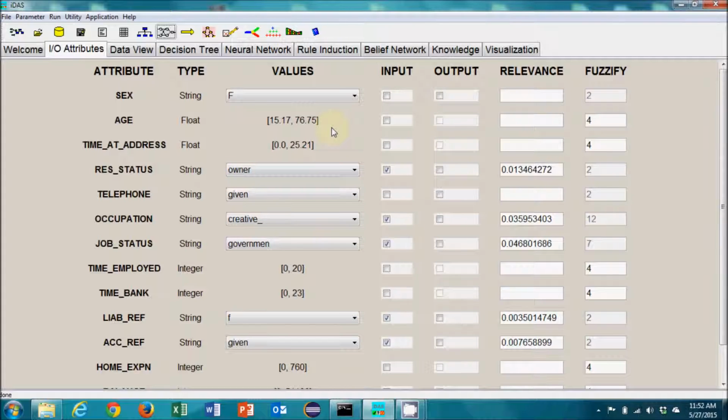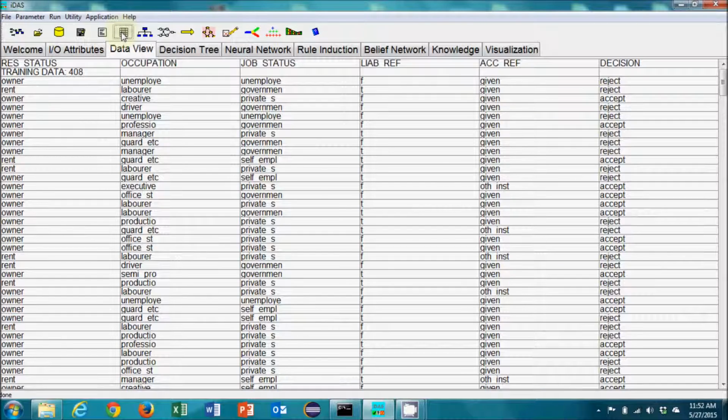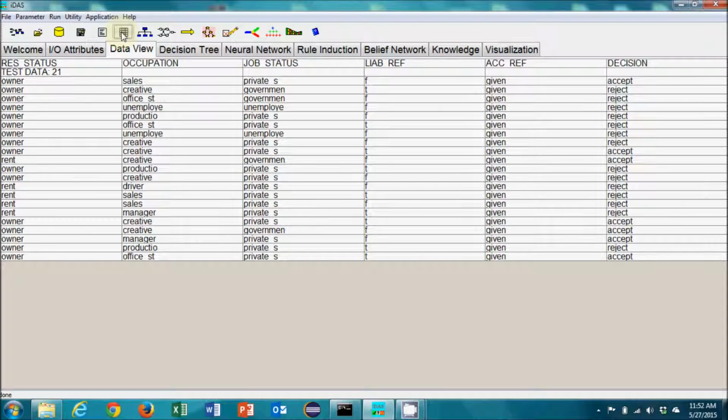And as we can see, here are the attributes that are available to input into the model. iDAS selects the best attributes based on a relevancy score seen here. You can also customize it so that other attributes that you feel are important are included. We can take a look at the whole data set, or we can see the training data that iDAS uses to run the models.